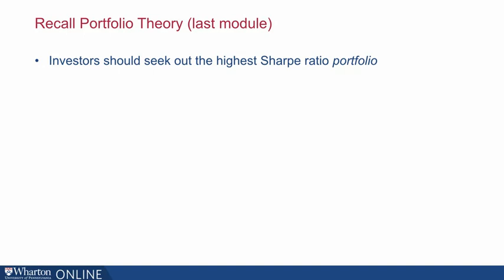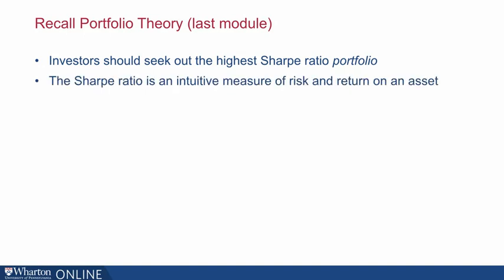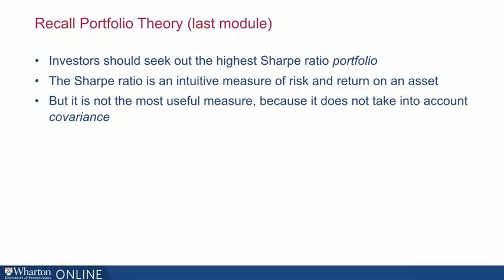The highest Sharpe ratio of the total portfolio. The Sharpe ratio is an intuitive measure of the trade-off between risk and return. And it's tempting to use it for any assets, but it is not the most useful measure when applied asset by asset because it does not take into account covariance, whereas alpha does.